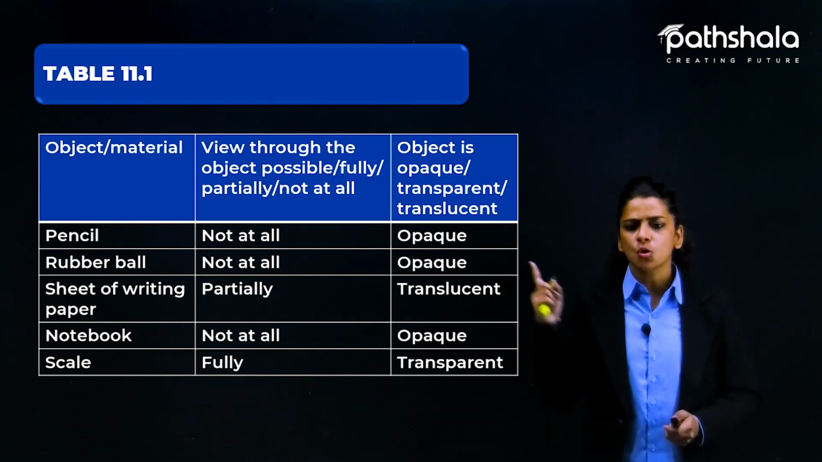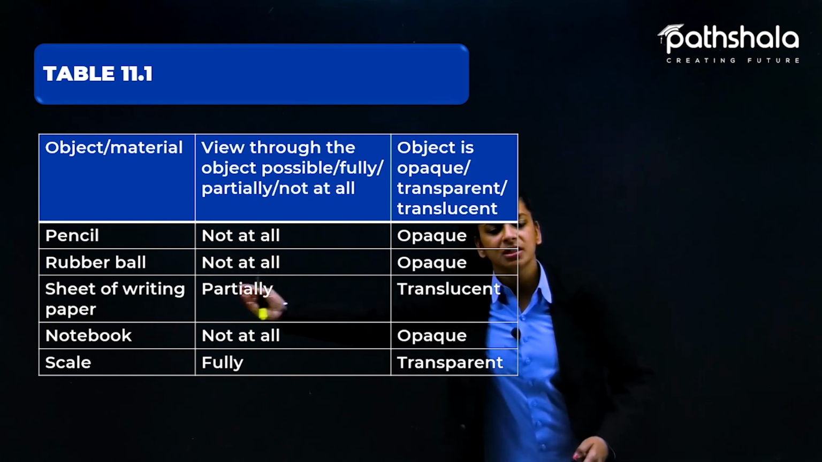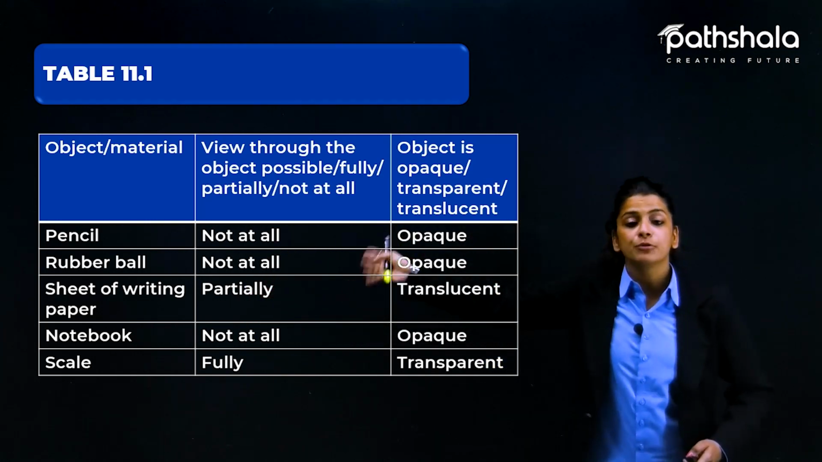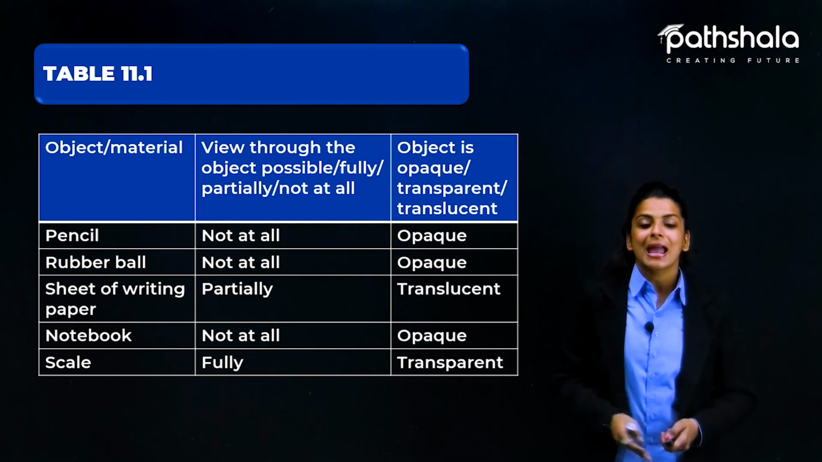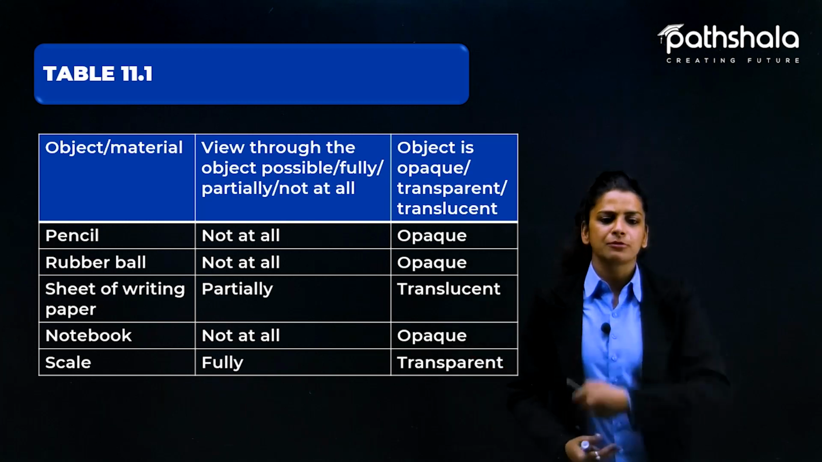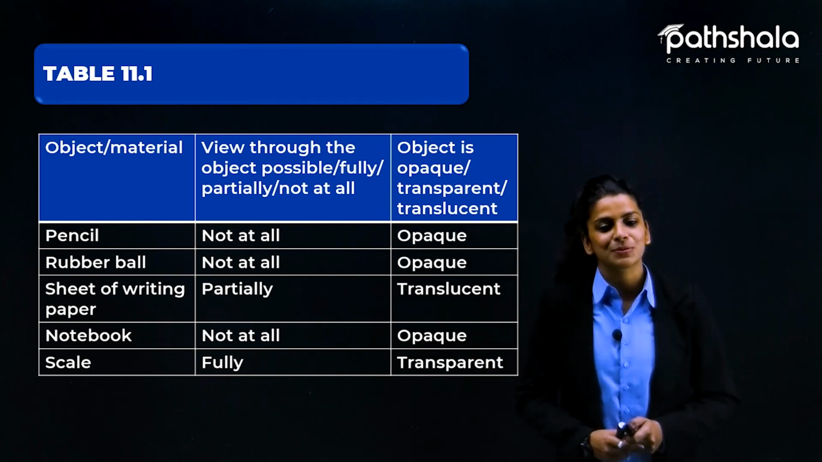So we have three columns here. In the first column, we have object and material. In the second column, we have view through the object, whether you can see through that object or not. And the third one is where you have to tell whether the object is opaque, transparent or translucent.